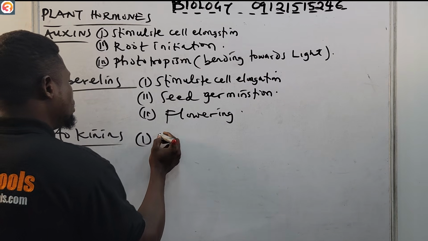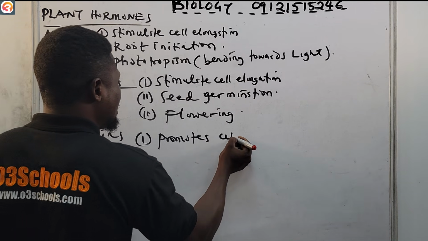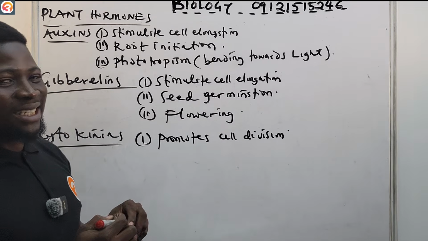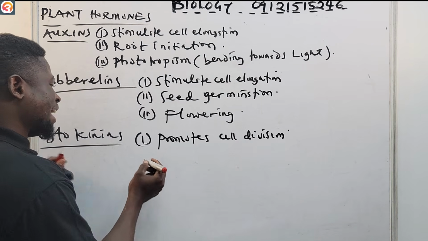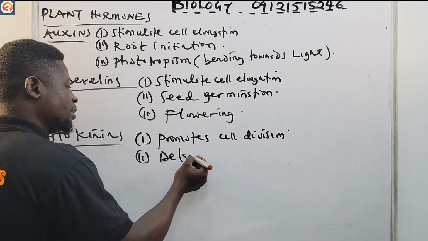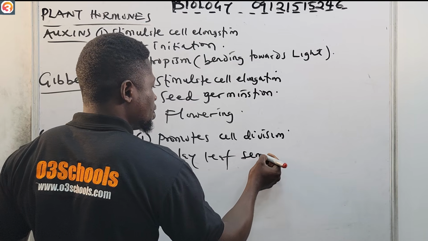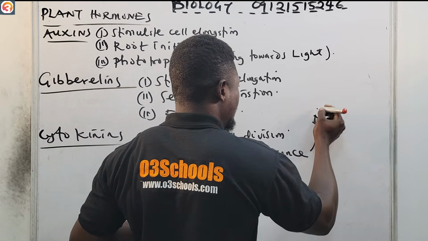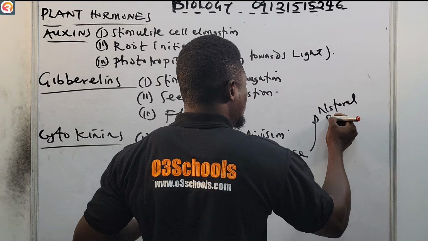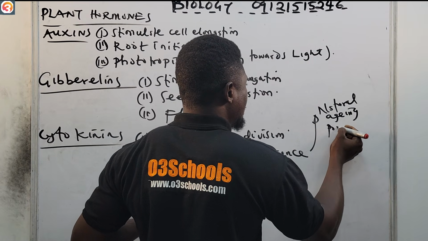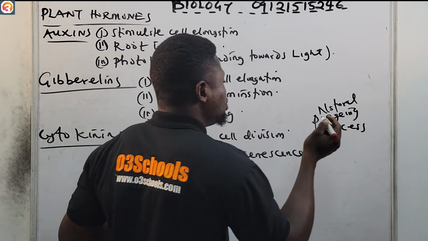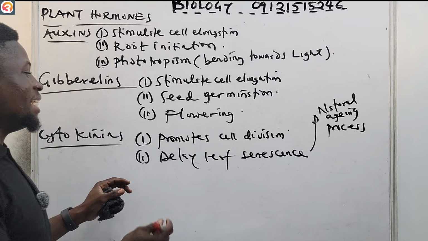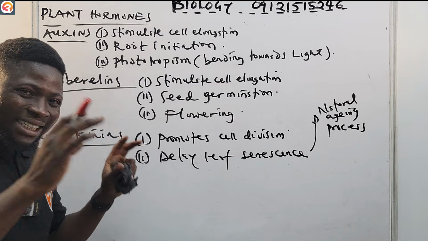Then number three, let's look at cytokinins. Number one, they promote cell division. Then number two, they help to delay leaf senescence. This leaf senescence is a natural aging process which eventually leads to the death of the leaves. So they help to delay this process.